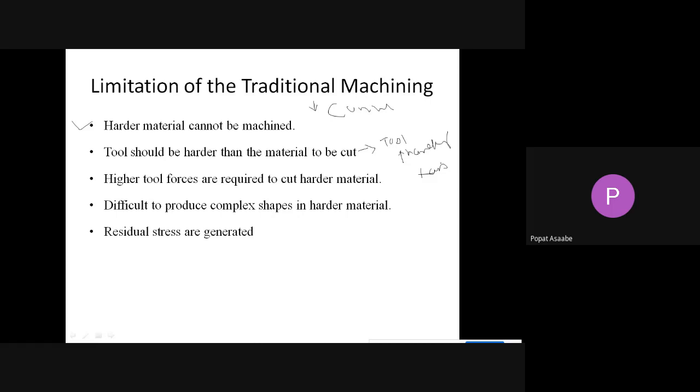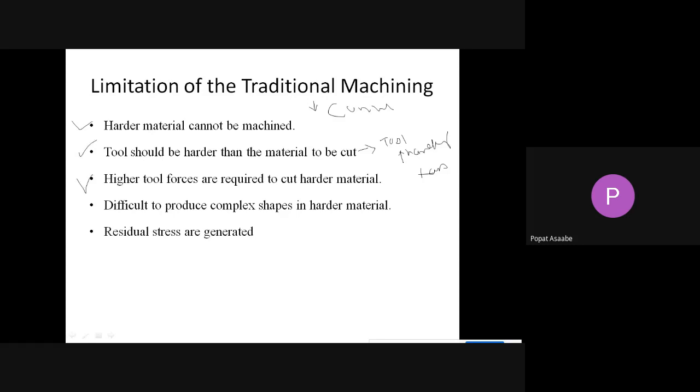This condition must be followed in conventional machining. This is the second limitation.